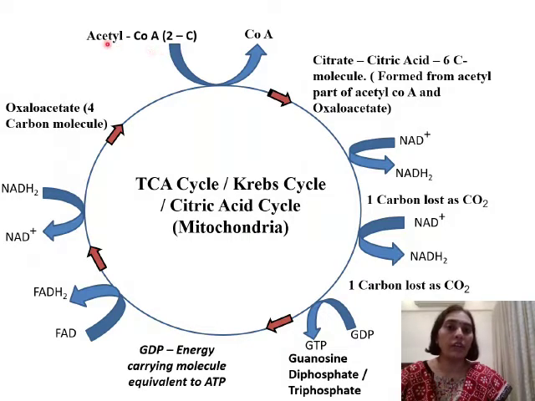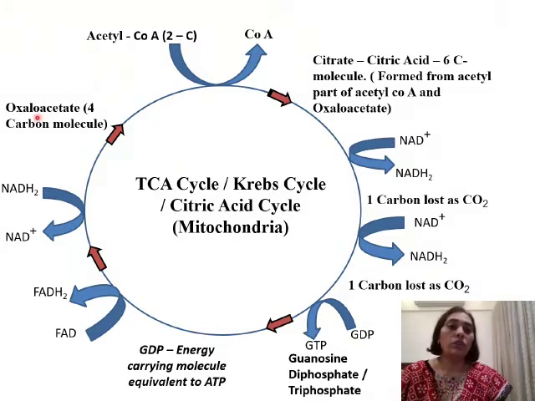So here what have we written? Acetyl coenzyme A, it's a 2-carbon molecule. Here this 2 indicates the number of carbon atoms. So from it the coenzyme A part has got separated. Now we are left with only the acetyl part, which is a 2-carbon compound. So this acetyl part of acetyl coenzyme A, a 2-carbon compound, now enters the mitochondria for complete oxidation.